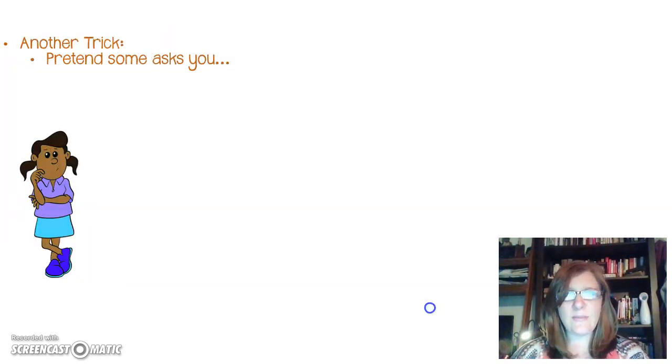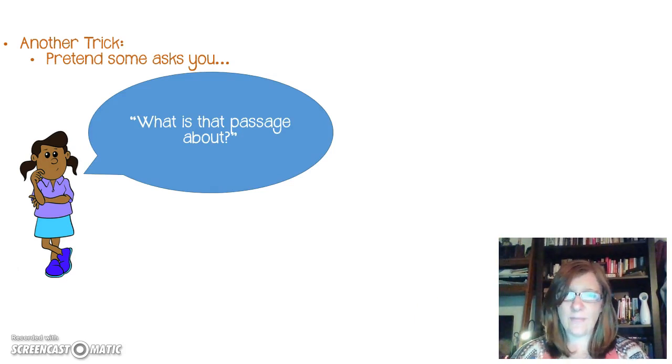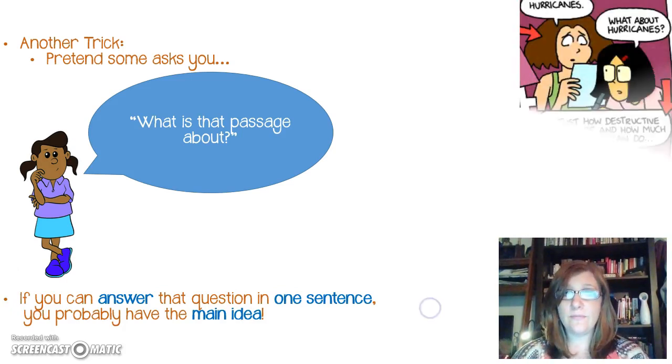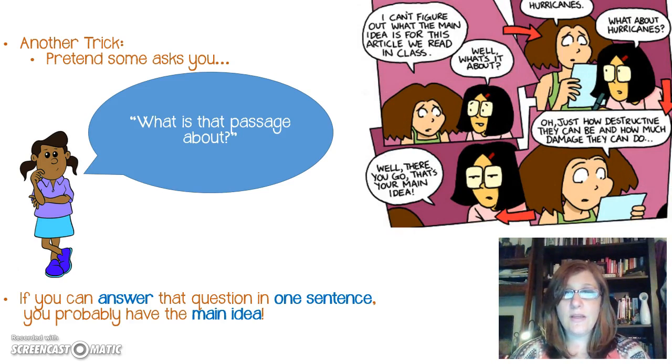Another trick, pretend someone asks you, what is that passage about? If you can answer that question in one sentence, you probably have the main idea. For example, if someone asks you, I can't figure out what the main idea is for this article we read in class, think, well, what's it about? Well, it's about hurricanes, which will be the topic. What about hurricanes? Oh, just how destructive they can be and how much damage they can do. Well, there you go. That's your main idea.